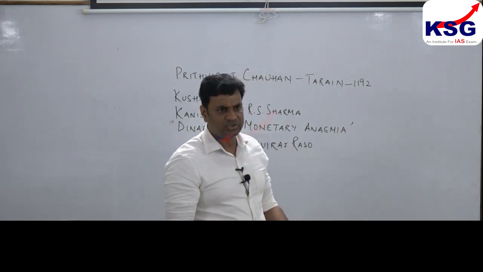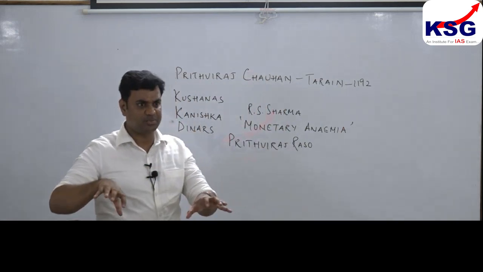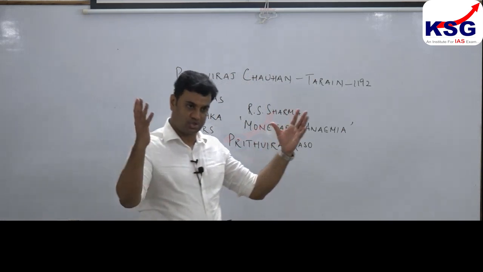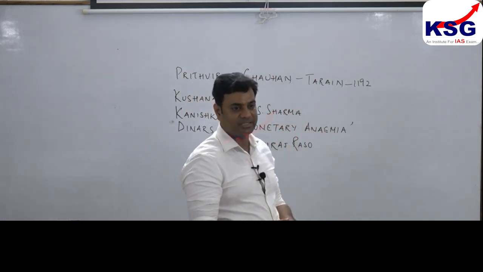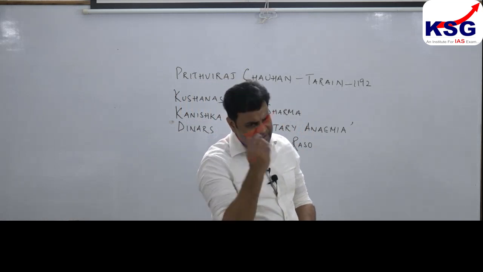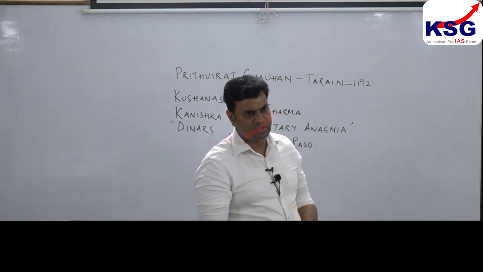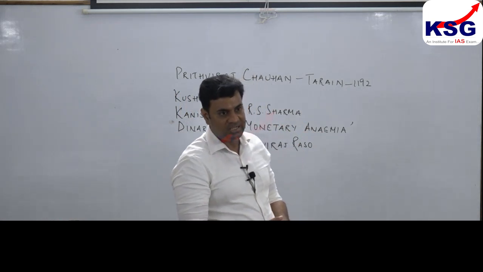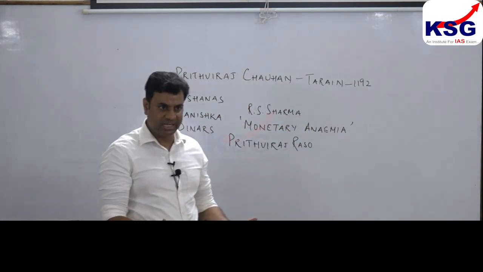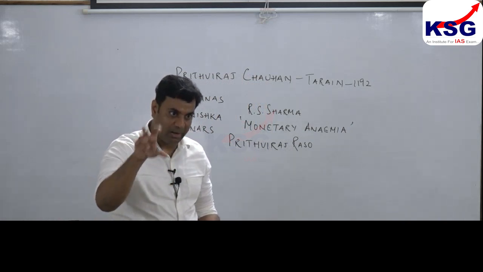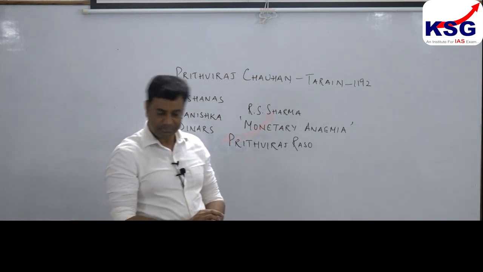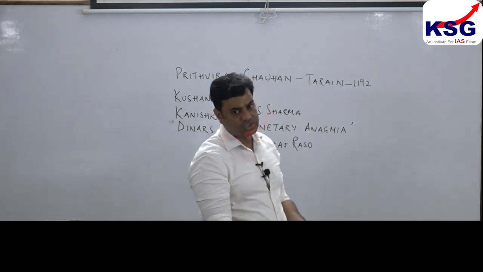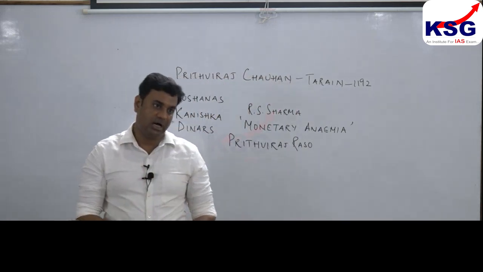Since delegation of authority took place, trade became pocketed at this point of time, and merchant guilds began to emerge. And merchant guilds began to issue their coins also. Clear? And these coins began to be termed by them as Nishk and Satamana. Leave aside coins, merchant guilds even began to maintain military forces under the Guptas. And those military forces came to be known as Satavaha. Clear? All this indicates complete decentralization of power under the Guptas. Clear? We'll come to all these things. Here we are looking from the perspective of sources, and we are comparing it with other sources.